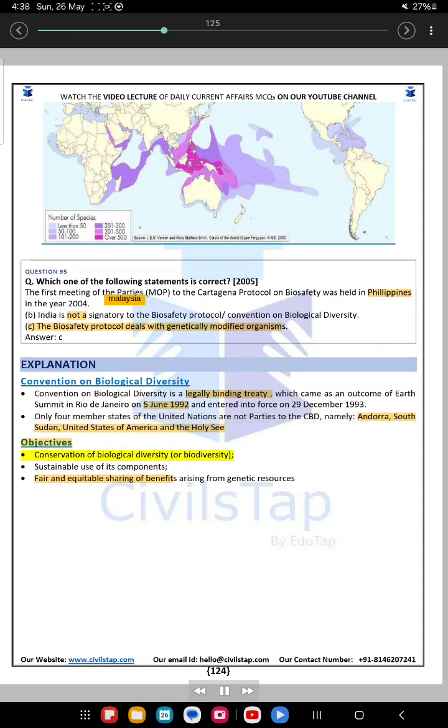Objectives: conservation of biological diversity or biodiversity; sustainable use of its components; fair and equitable sharing of benefits arising from genetic resources.